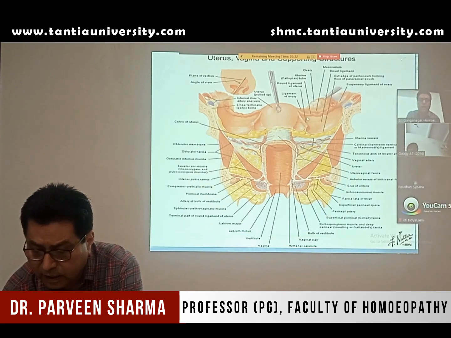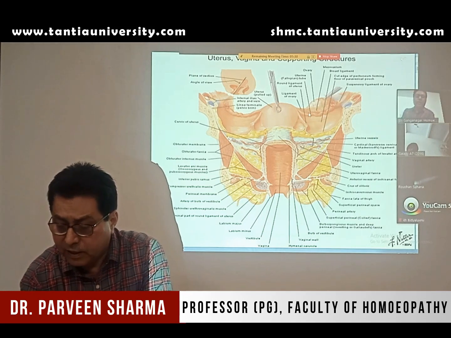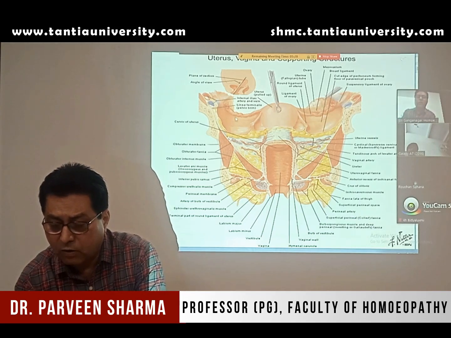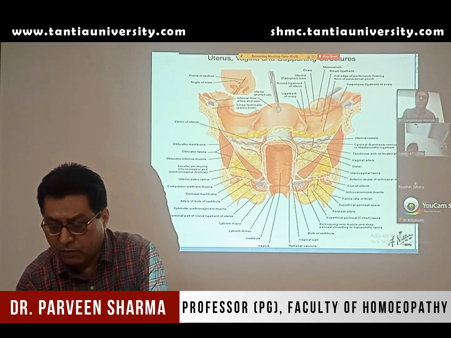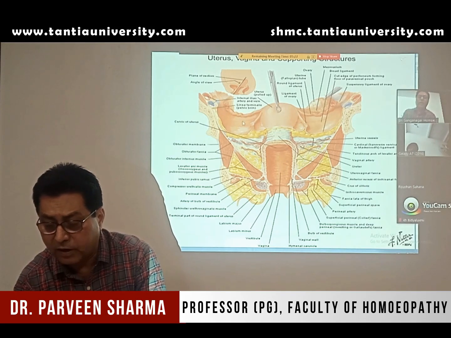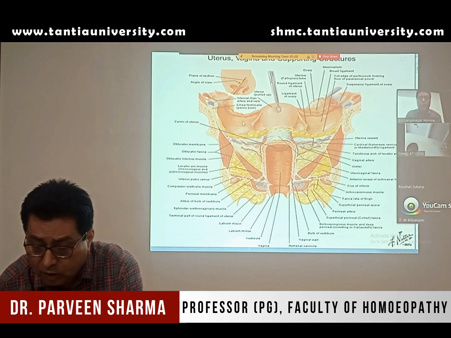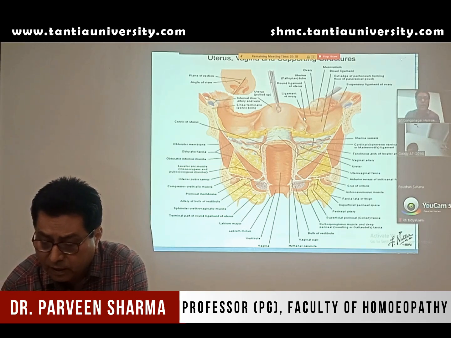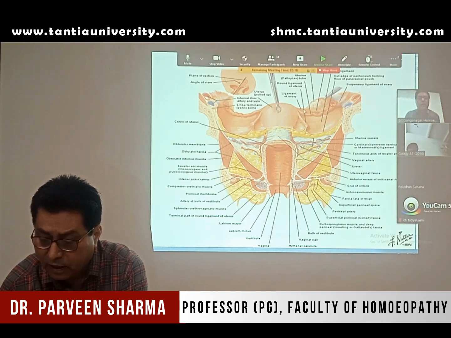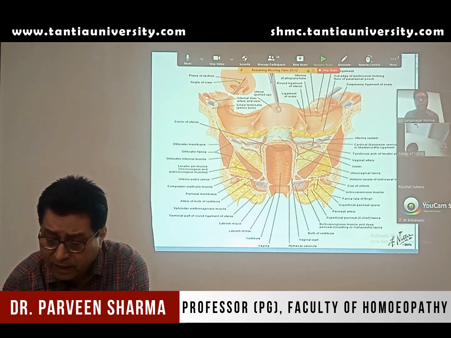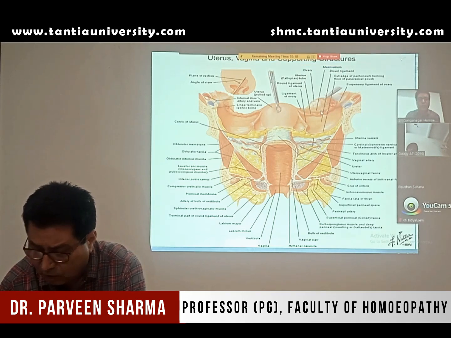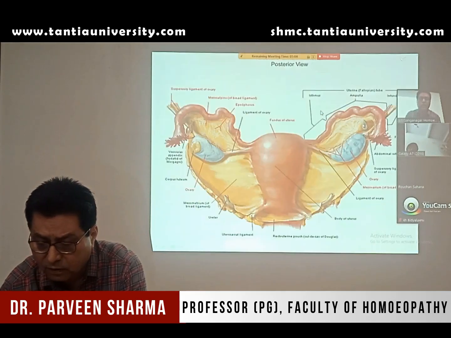See once again here, the relations of the fallopian tube: it lies along the superior border of the broad ligament of the uterus. Anterior to that, you have the round ligament. Anterior relation is the round ligament, and posteriorly you have the ligament of the ovary. Then they also overlap the ovary. So that is about the fallopian tube.